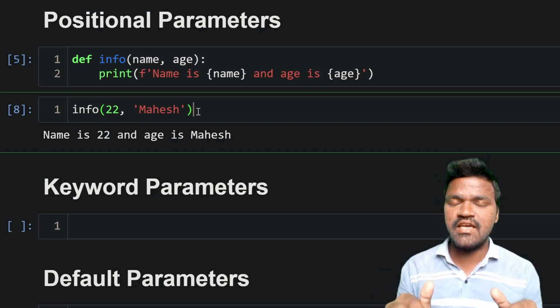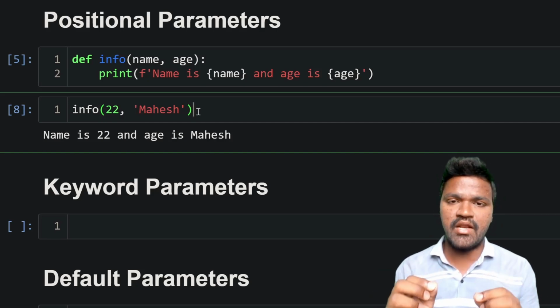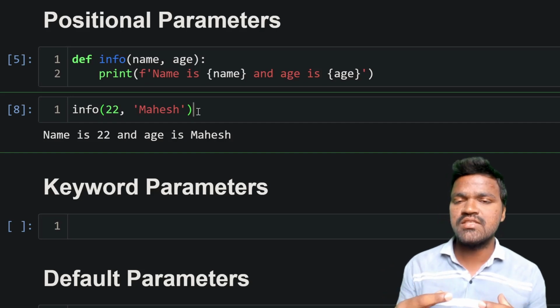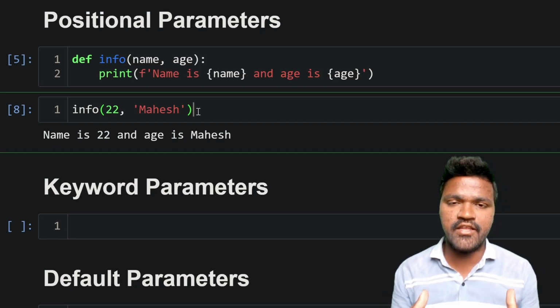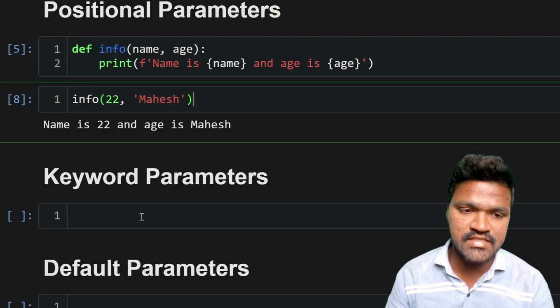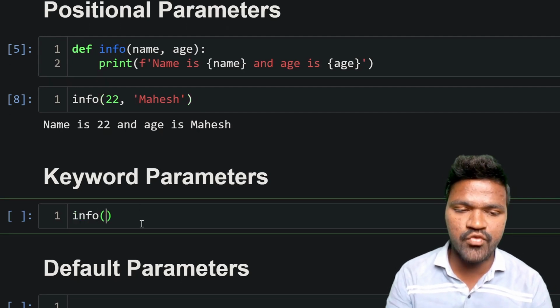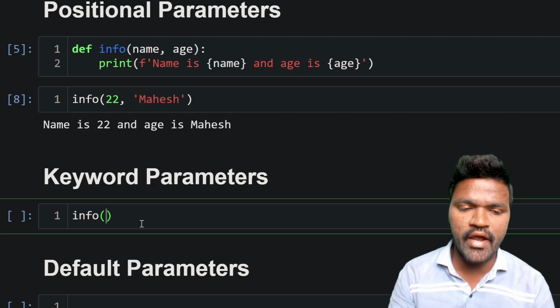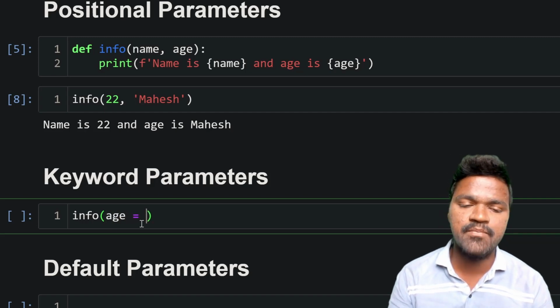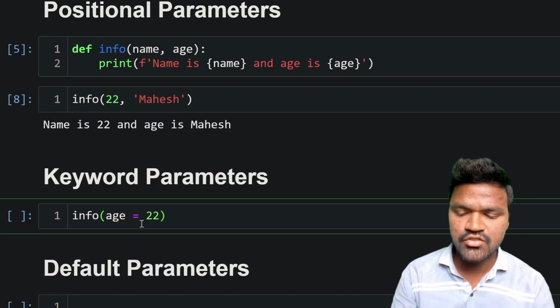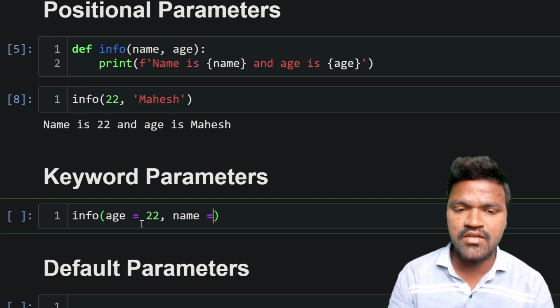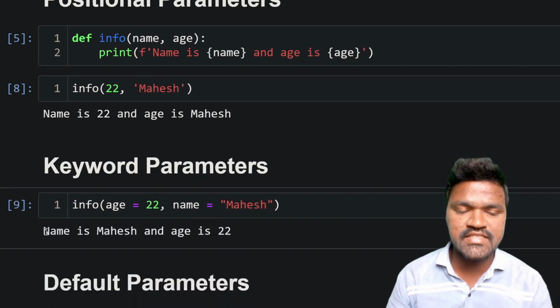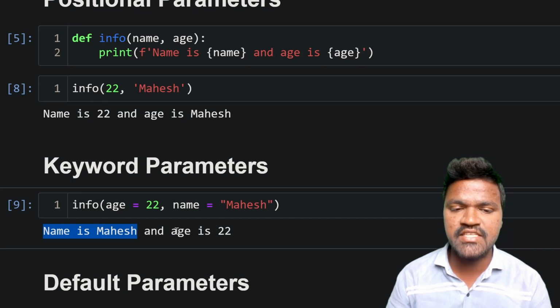In such a case, here comes the picture of keyword parameters. You can mention the keywords as parameters when you are calling the function. Let us see how that works. I am taking the same info here. I know the exact parameters that we want to pass. So let's say I am passing age here first, and after that I am passing name here. If I execute this, we are able to get the exact result: name is Mahesh, age is 22.